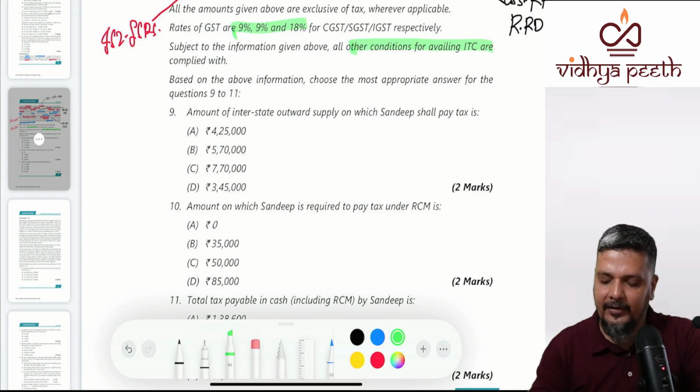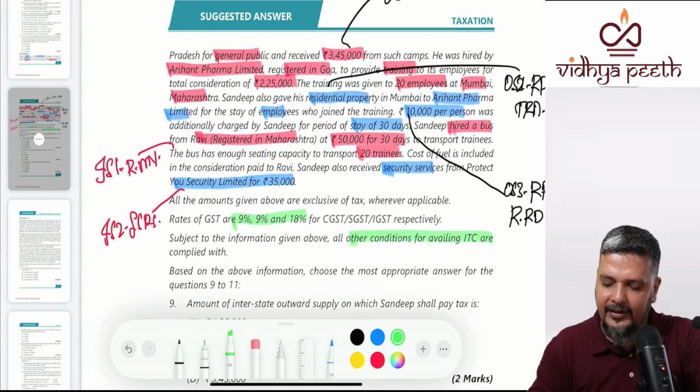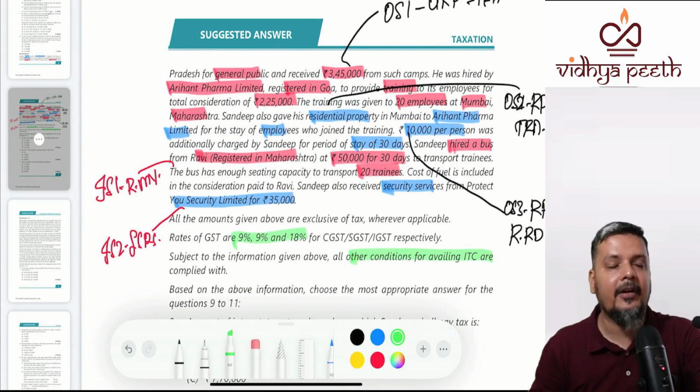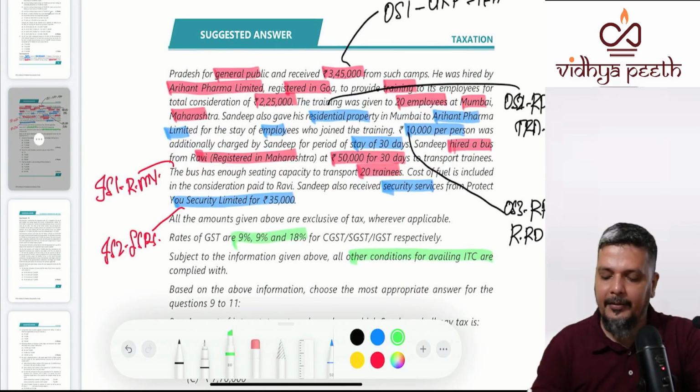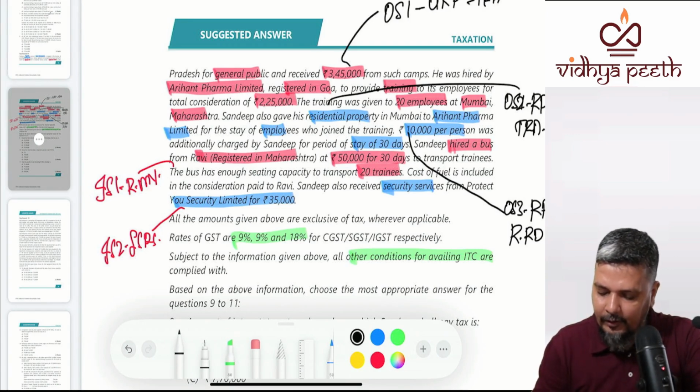How many outward supplies are there? We have just discussed there are 3 outward supplies. Now training services. Sandeep is in Pune, Maharashtra. Suppliers are in Pune, Maharashtra. So let us evaluate. For the first question, location of supplier.